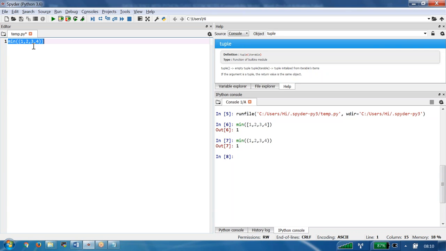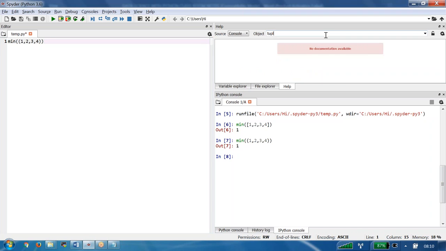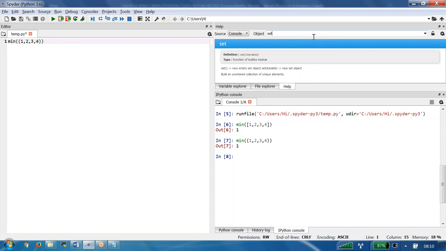Now what I passed as input? Set. So we passed a set as input, and we are trying to do it.